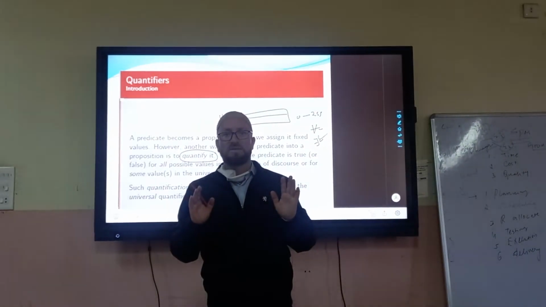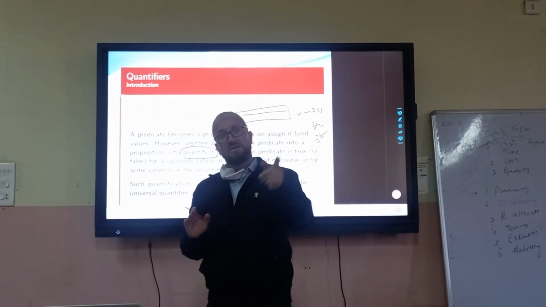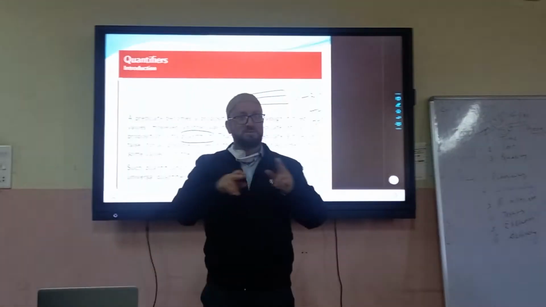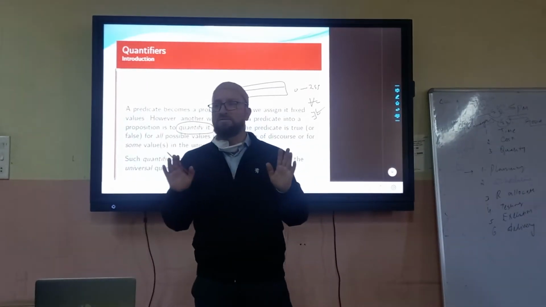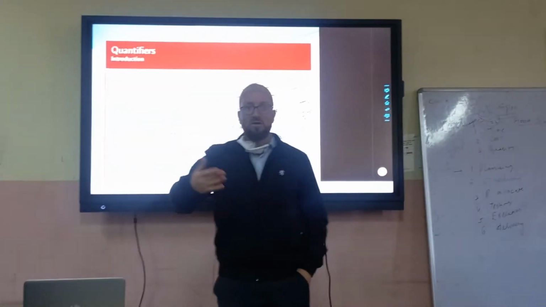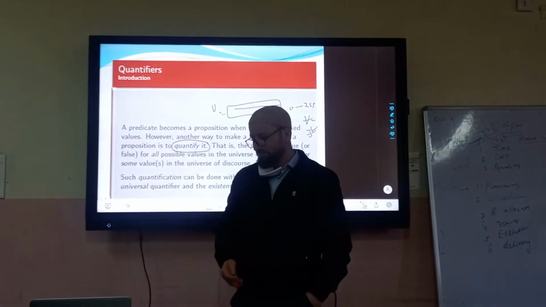सबको लेना पड़ेगा निश्चित. अगर एक भी फॉल्स हुआ तो फॉल्स. तो ट्रू कब होगा? जब सारे के सारे. So these are two quantifiers we have, existential and universal, and by them we can make these propositions true or false.